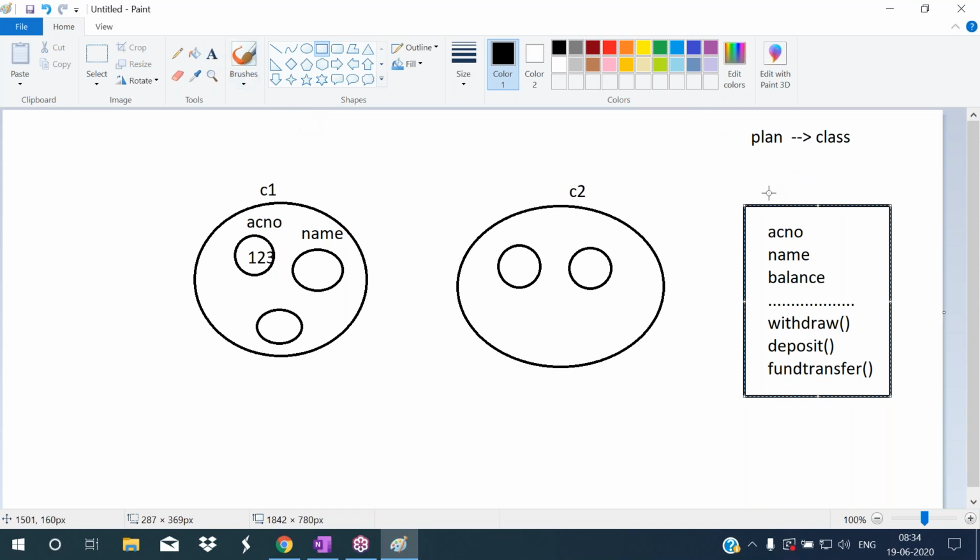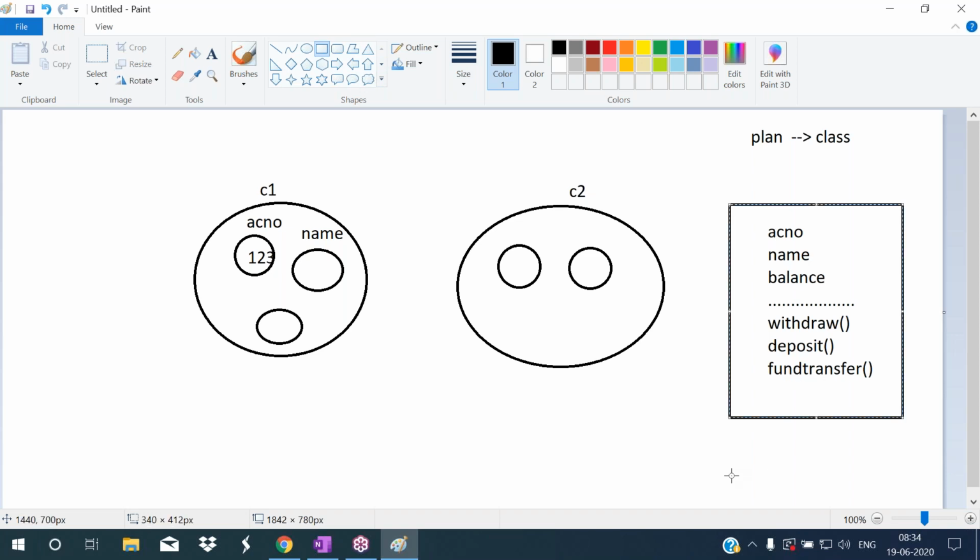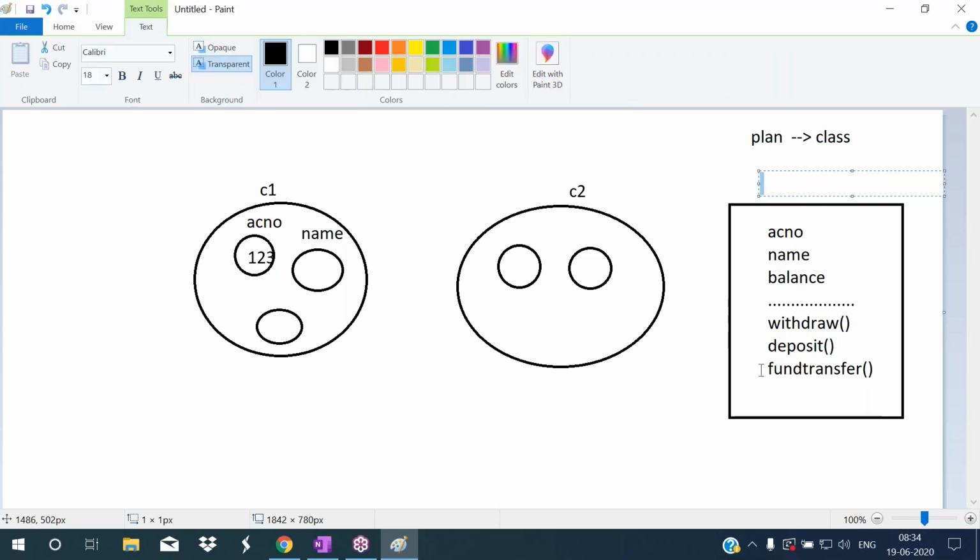Here I am giving this class name as, sorry, just wait. So this is what? This is the plan. This is a plan to create the customer objects. So to create these customer objects, we are making this plan here. So for this plan, I am giving a name, that is class. I'm giving the class name as customer. So now this is the plan to create such type of customer objects.